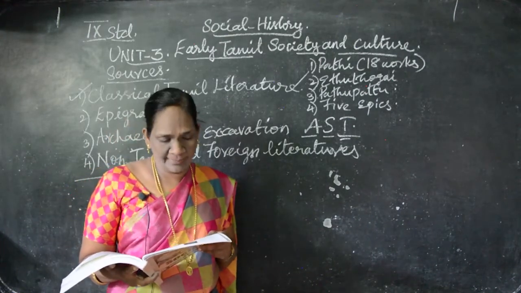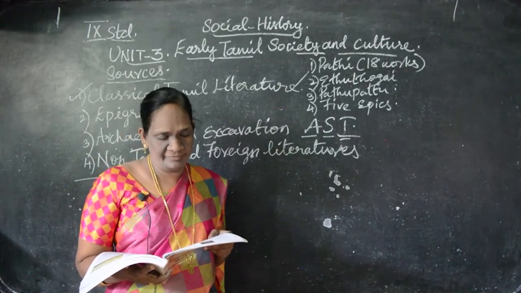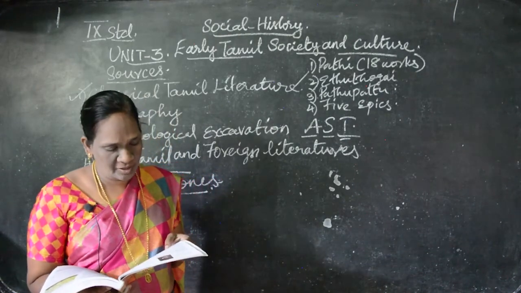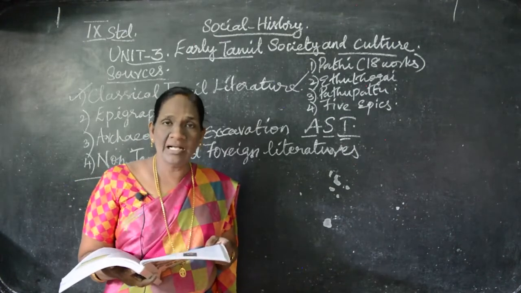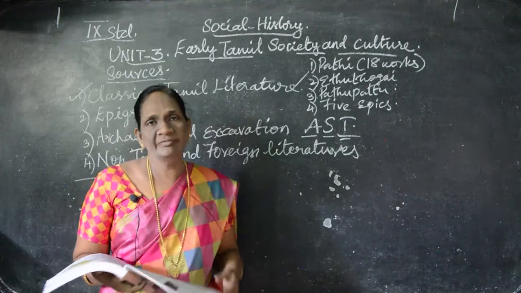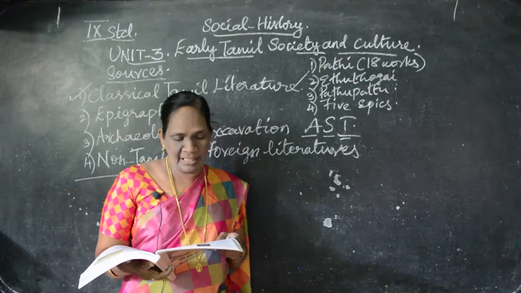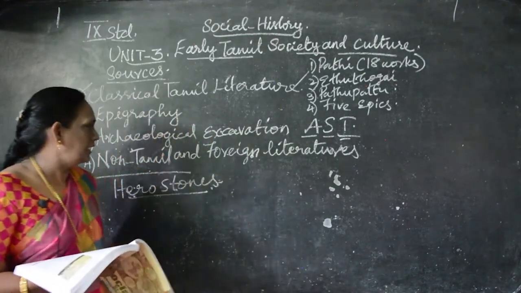Many acts were passed, the Indian Treasure Trove Act, then the Antiquities and Art Treasures Act, and the Ancient Monuments and Archaeological Sites and Remains Act. So these are all the acts which were passed by the Archaeological Survey of India, as well as the Tamil Nadu State Department of Archaeology. So these are all about the archaeological evidences.